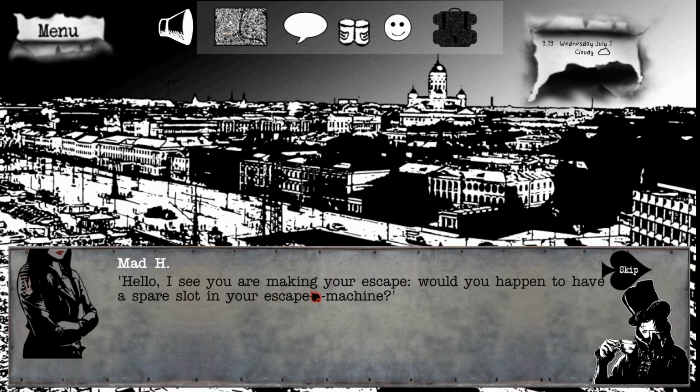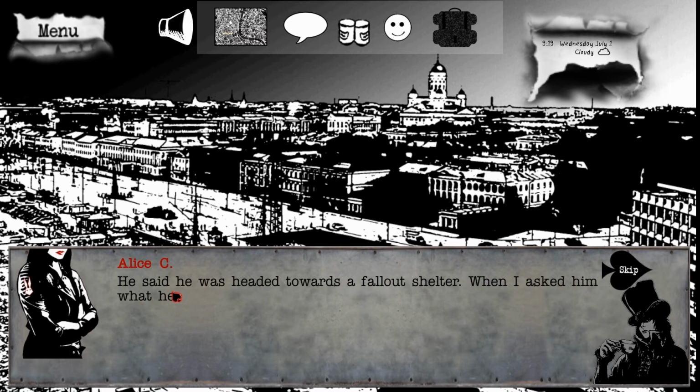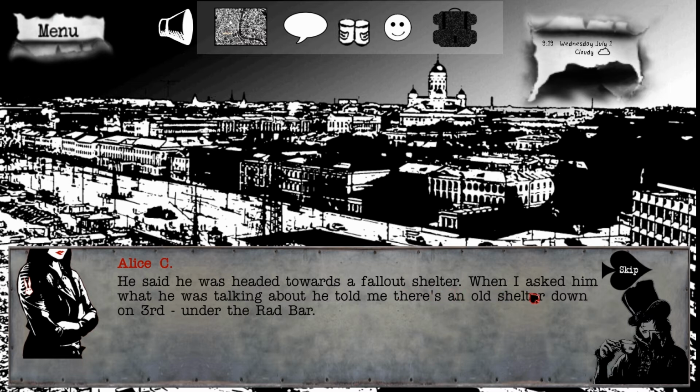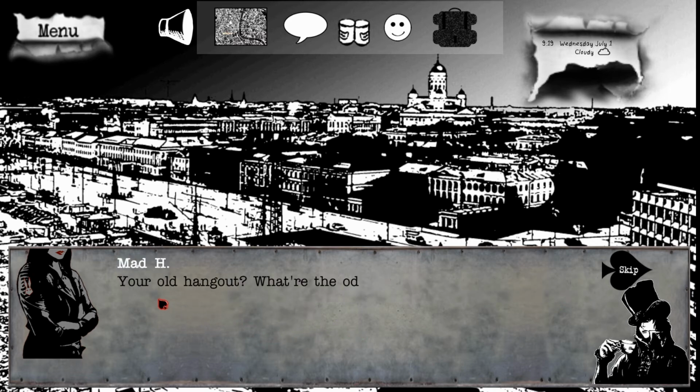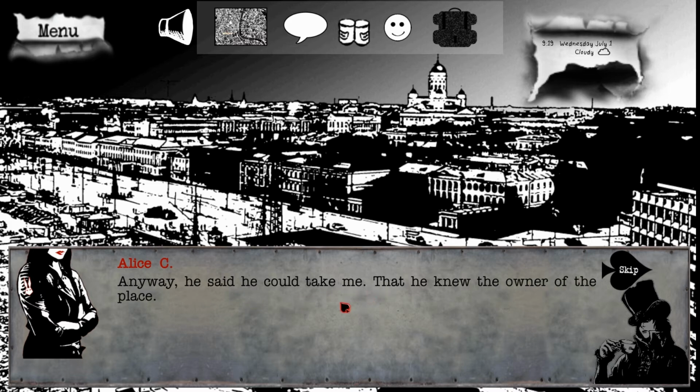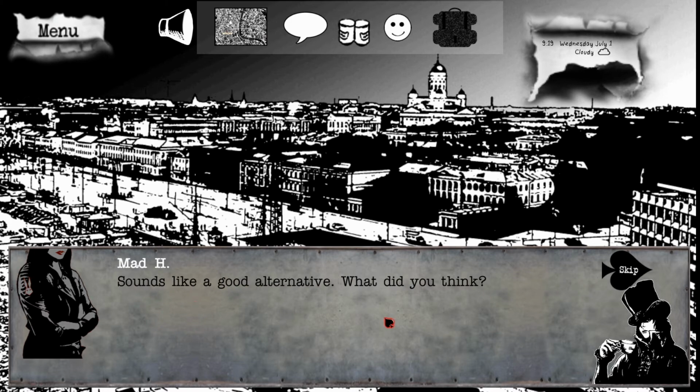Okay. Hello. I see you are making your escape. Would you happen to have a spare slot in your escape machine? He said he was headed towards a fallout shelter. When I asked him what he was talking about, he told me there's an old shelter down on 3rd under the Brad Bar. Your old hangout? What are the odds? Anyway, he said he could take me. He knew the owner of the place. Sounds like a good alternative.